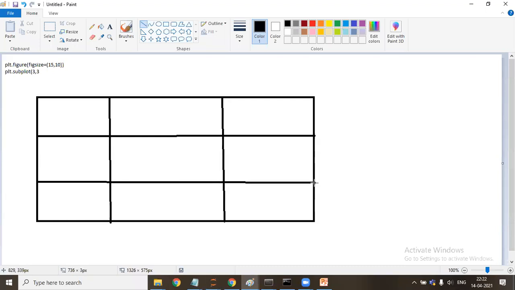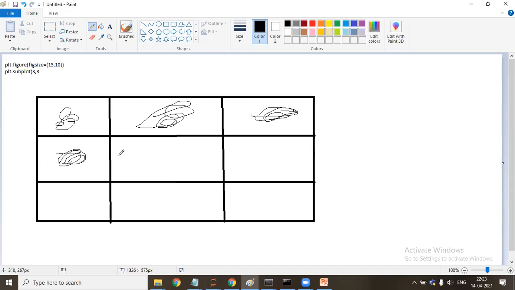When I say plt.subplot(3,3), it will make a figure like this. The time I write 3,3,1, it will start plotting the graph here. When I say 3,3,2, it will start plotting the graph here. 3,3,3, it will start plotting here. 3,3,4 is here, and I'll stop. These 4 graphs are plotted and this space is being left out.